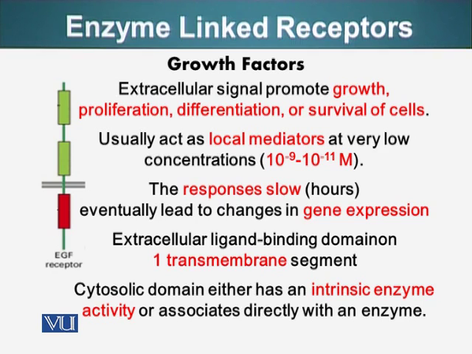The response to these signals is in an amount of hours rather than seconds that we saw when we were talking about G protein coupled receptors. Generally, as response to these signals, there's a change in gene expression. The receptors for these signaling molecules or these ligands are single transmembrane proteins. It's a single polypeptide versus, as we saw in G protein coupled receptors, a protein that crossed the membrane 7 times. We call it a serpentine receptor.